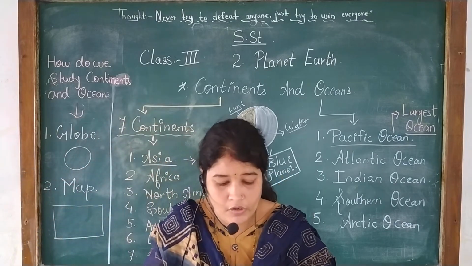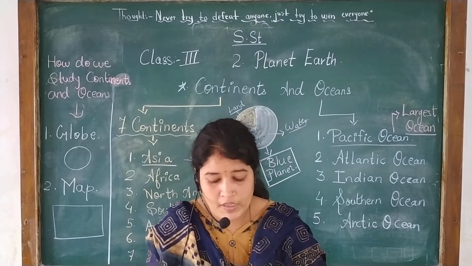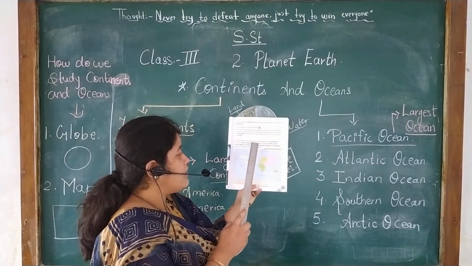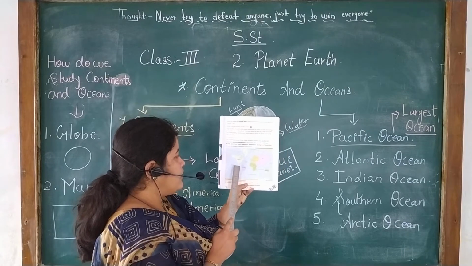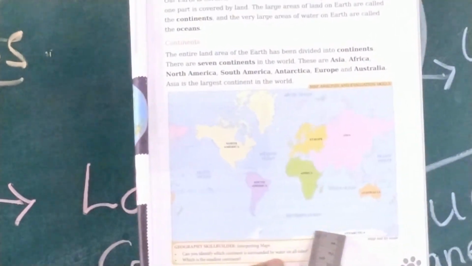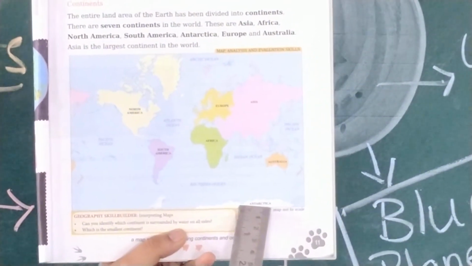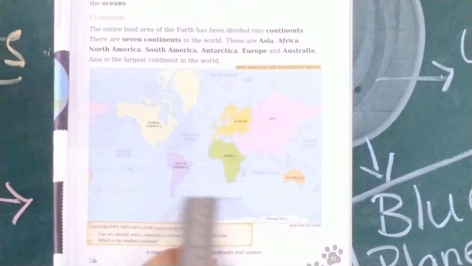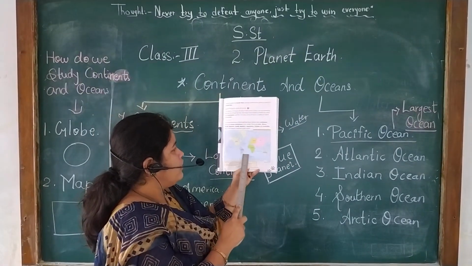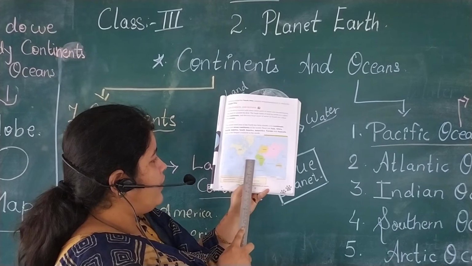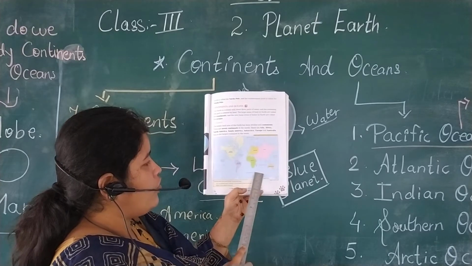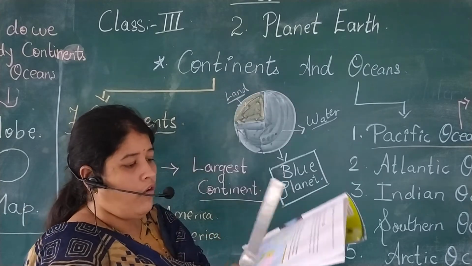On page number 11, all of you will read this paragraph and you will see one image. See this map, they have given it nicely. North America, Europe, Asia, Africa, South America, Australia, and here downside, this is Antarctica. So these are the 7 continents of the world. This blue part is all oceans: Pacific, Atlantic, Southern, Indian, and Arctic Ocean. All these are shown on this one map only.